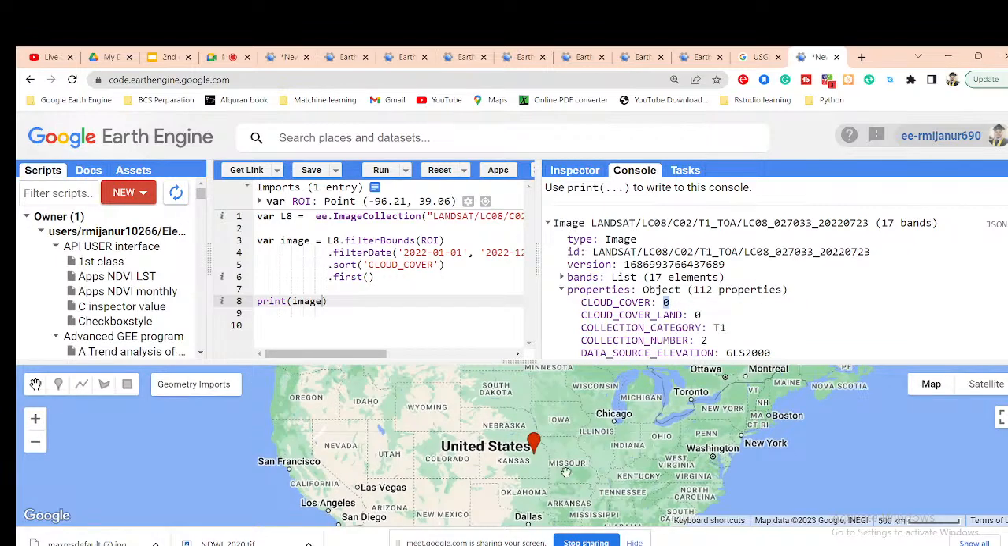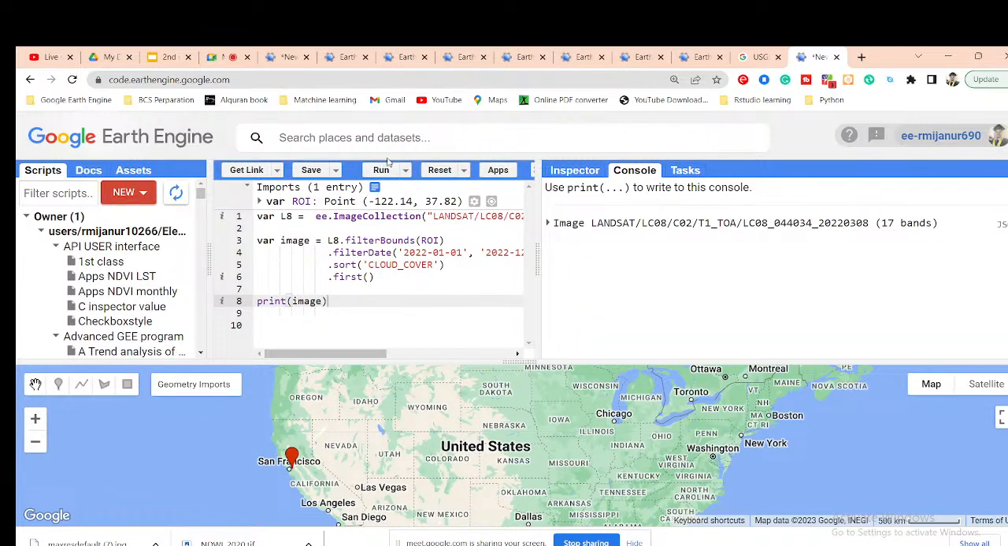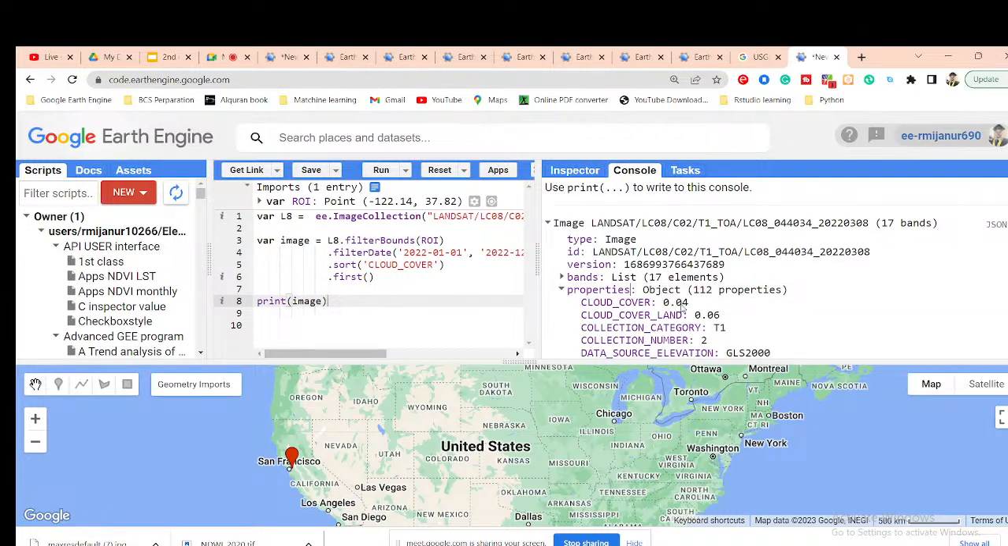Okay, so I check another region. Suppose I simply click here and drag to another place. For this region, what is the lowest cloud cover? I want to check it, so I simply click run again. Now it gives the information: you can see the year 2020 0803. This time I got this image for this region with the lowest cloud cover, and you can see it is almost 0.04.